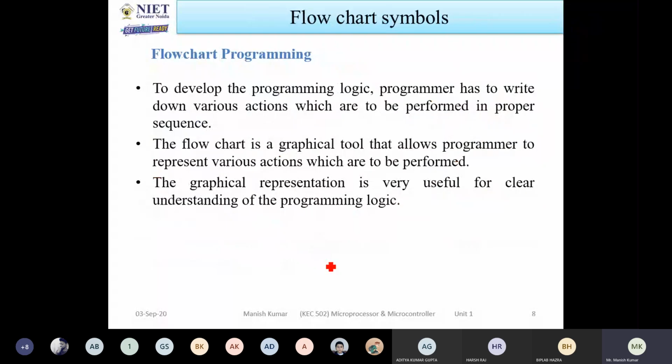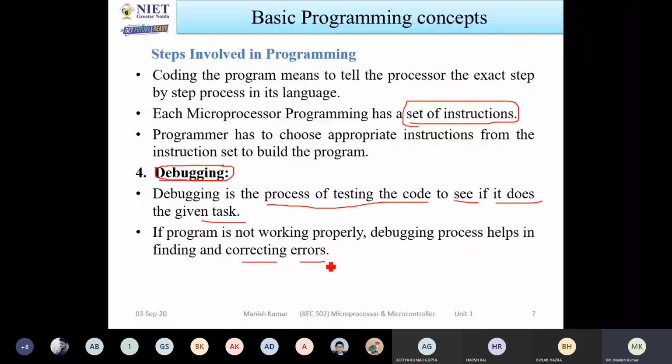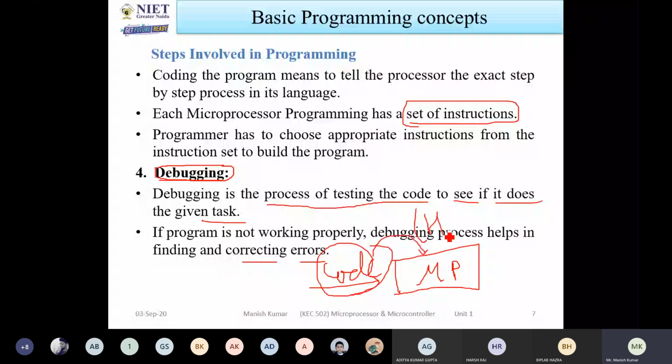Okay. So now if you want to write programs and debug them, how will it happen? Let us consider this is the processor, the microcontroller. Okay. So if you write the code, finally this code is converted into machine code, which is also called hex code. Machine code is also called hex code.